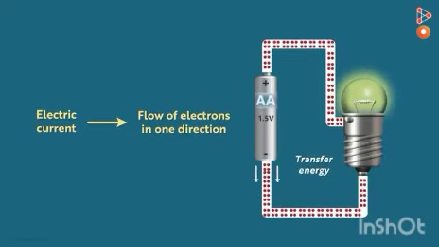This is called electric current. What is electric current? It is the flow of electrons in one direction. As you can see here, the red is the moving electron. So the electrons are continuously moving in a closed circuit.